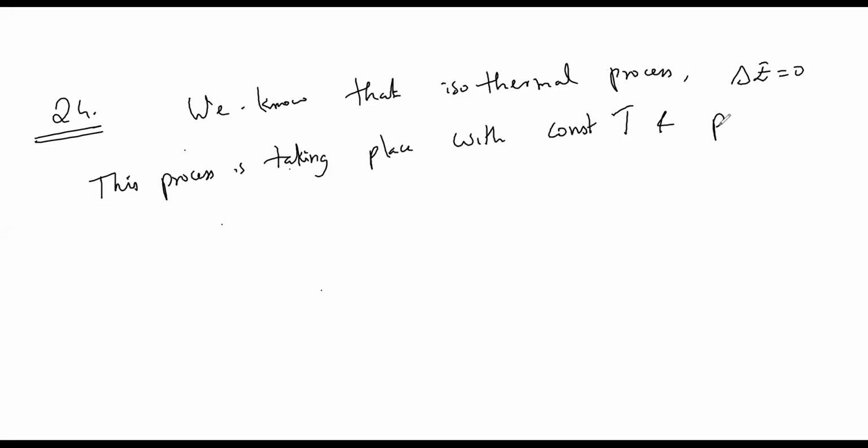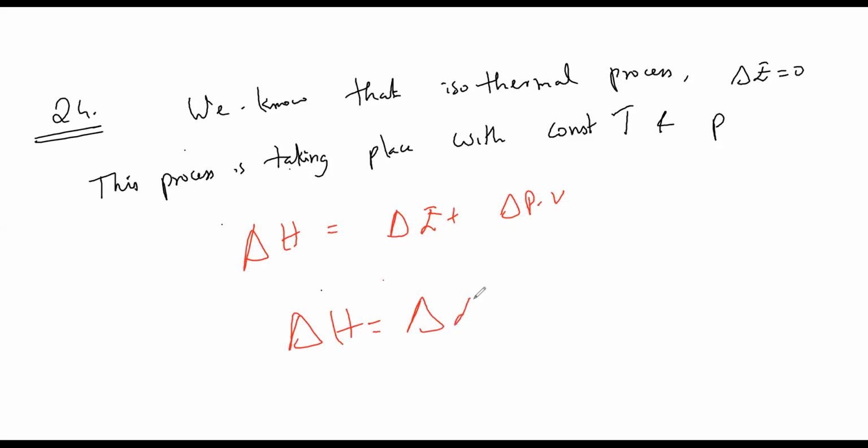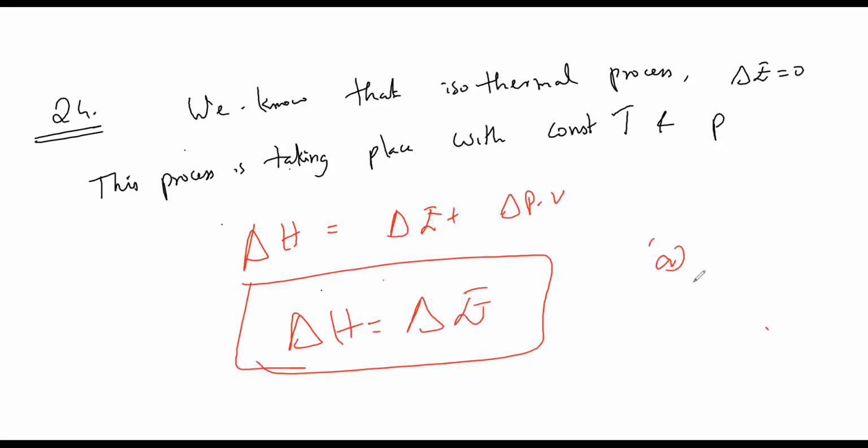And we all know the equation delta H is equal to delta E plus delta P into V. So clearly we know that it's constant, so it's 0 here. So delta H is equal to delta E. So option A is the answer for this question.